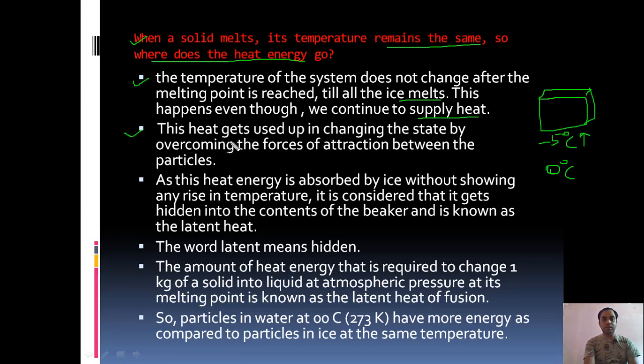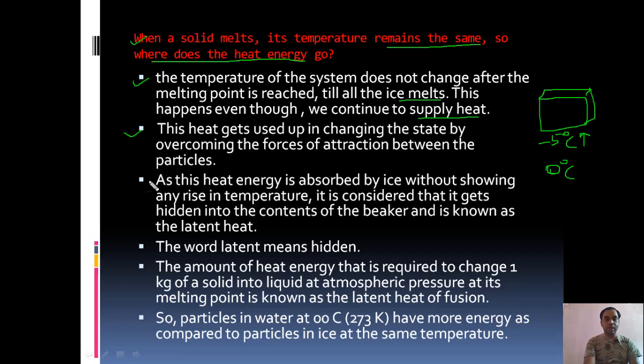Even if the heat is supplied to the ice, when it starts melting, its temperature is not going to change. So this heat gets used up in changing the state by overcoming the force of attraction between the particles. When the ice starts melting into water, its temperature should increase, but it is not increasing. So where is this heat energy going? This amount of heat energy is being utilized by the piece of ice to change its state.